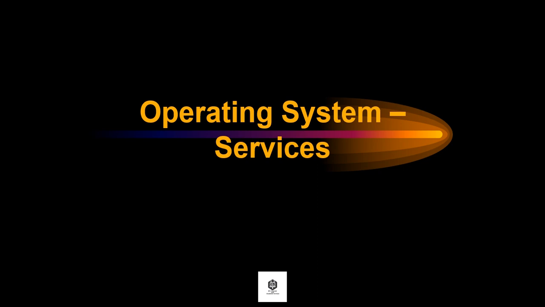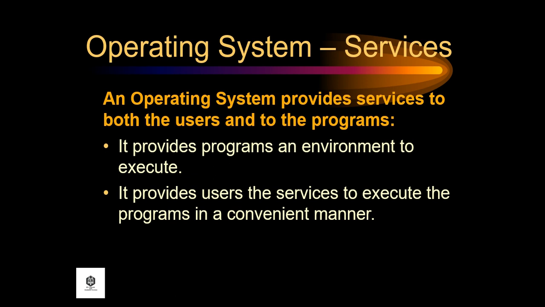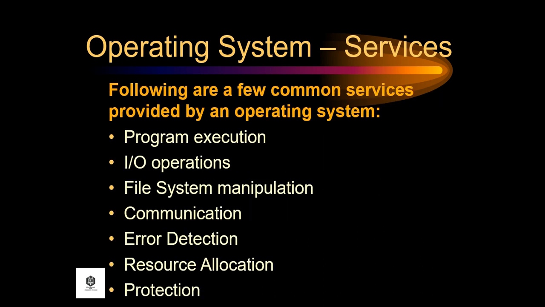Let's proceed to the operating system services. An operating system provides services to both the users and the programs, such as it provides programs an environment to execute. It provides users the services to execute the programs in a convenient manner.